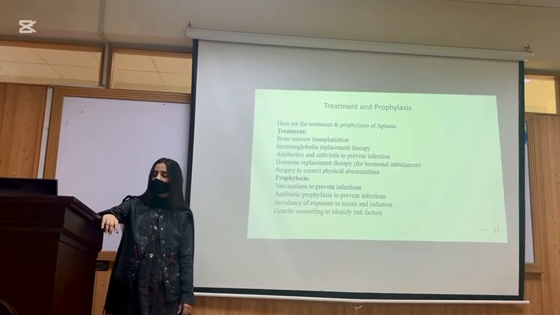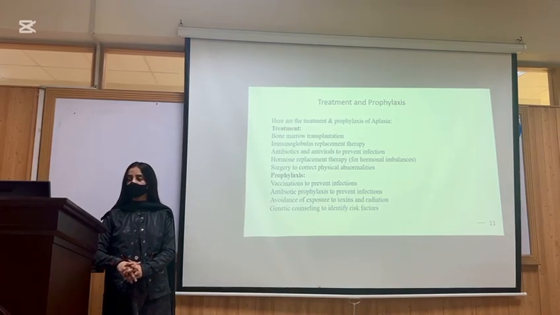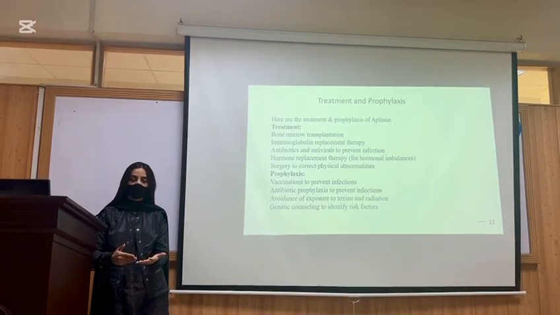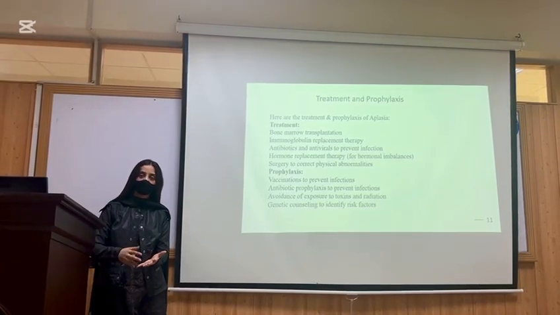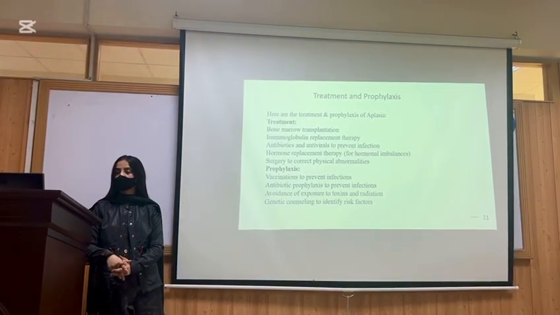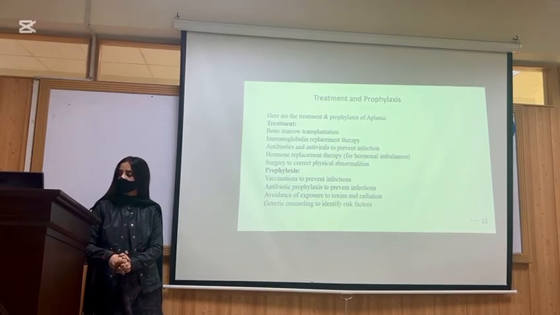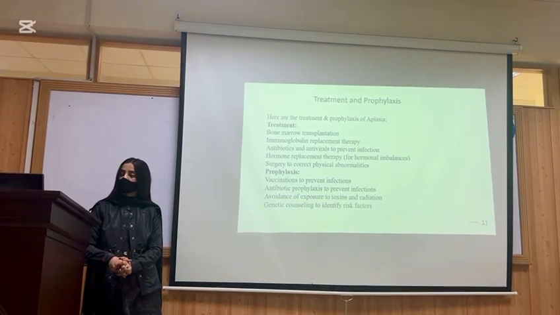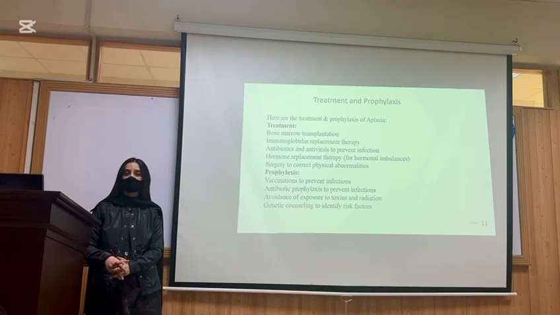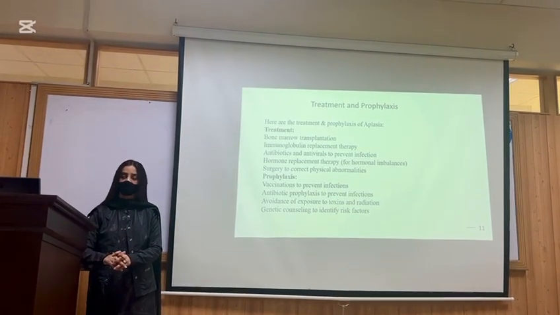Here are some treatments and prophylaxis for aplasia. Treatment of aplasia includes bone marrow transplantation. If a patient has bone marrow aplasia, bone marrow can be transplanted from another healthy individual. Immunoglobulin replacement therapy, in which immune cells can also be administered, and androgens. Antibiotics and antivirals can also be administered. Hormone replacement therapy if it is a reproductive aplasia. Surgery to correct physical abnormalities in severe cases.